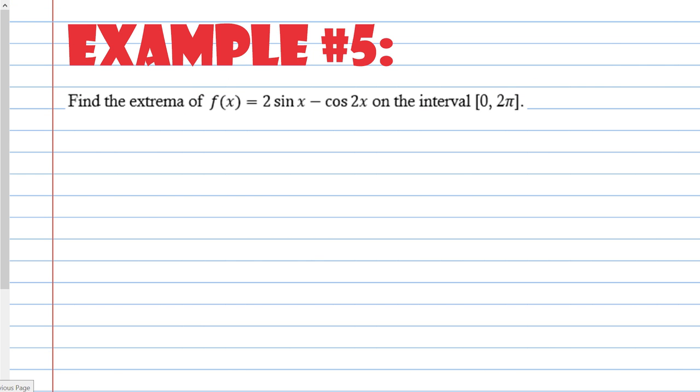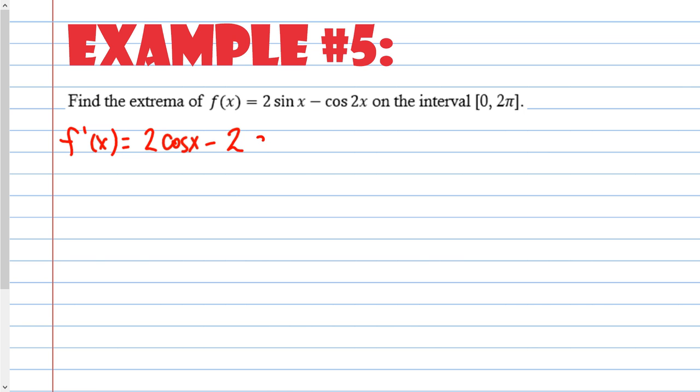Okay, example 5. So this one, let's just go ahead and use the calculator for the trigonometry, because I don't want the video to be too long. Find the extreme of f of x equals 2 sine x plus cosine 2x on the interval from 0 to 2 pi. Okay, derive. So the derivative is 2 cosine x minus 2